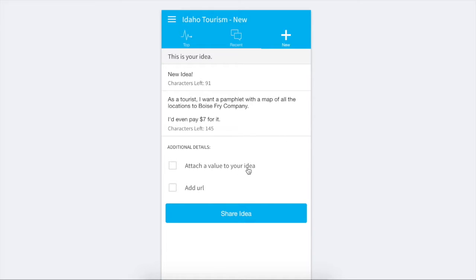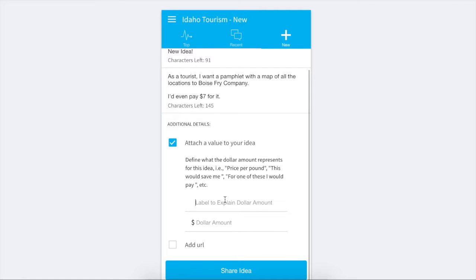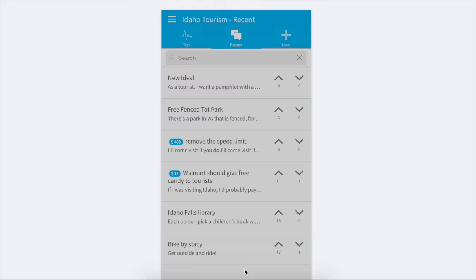One more thing we can do, even better, is I can attach a value to this idea. Like I said up there, I can define a value. Like I can say price per map. The dollar amount I pay for that definition is $7. Once I make up a definition, this is set for the entire idea, and other people can vote for different numbers. We can find out an average of what everyone would pay per map. And this could be really useful in a lot of different scenarios. You can also add a URL. Sometimes you can link a photo in or a web page that could explain a new idea a lot better than you could. So we'll go ahead and share this.